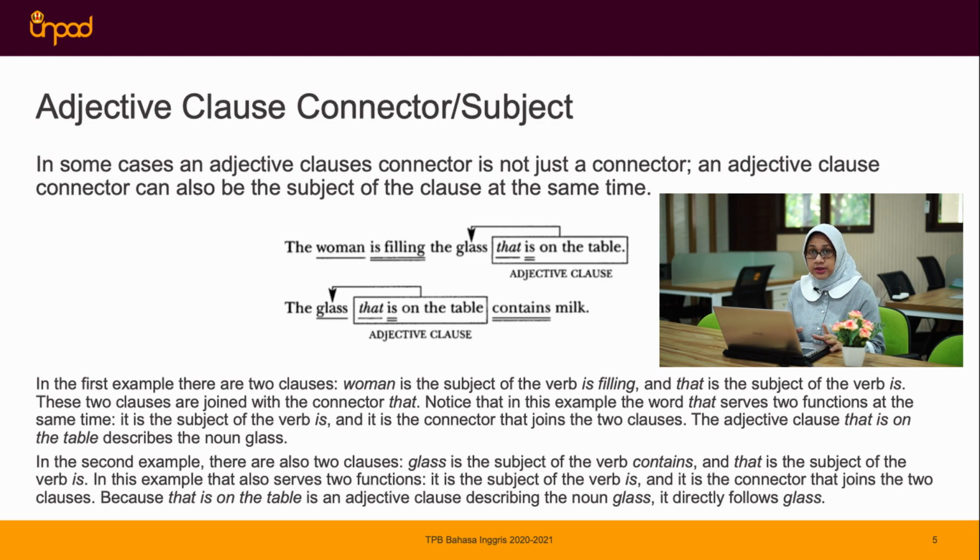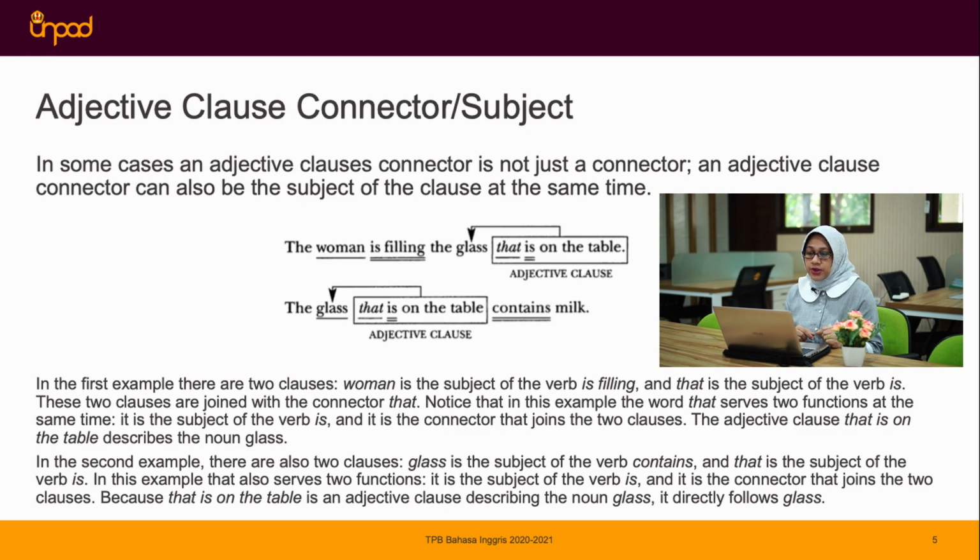Let's discuss the difference between the first sentence and the second one. In the first example, there are 2 clauses, right? I mean woman, not women, but woman is the subject of the verb is filling. And that is the subject of the verb is. So you get the point? These 2 clauses are joined with the connector that.